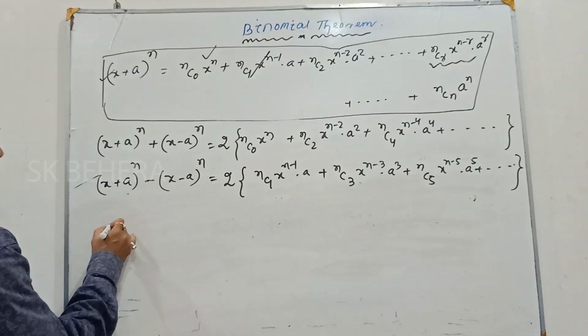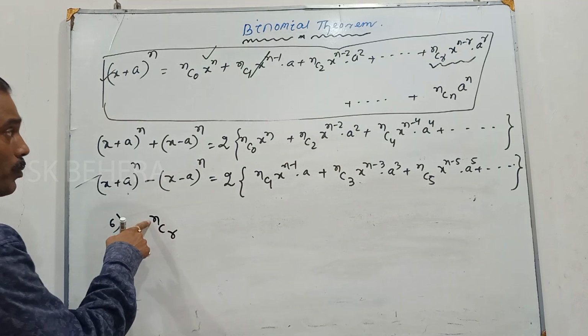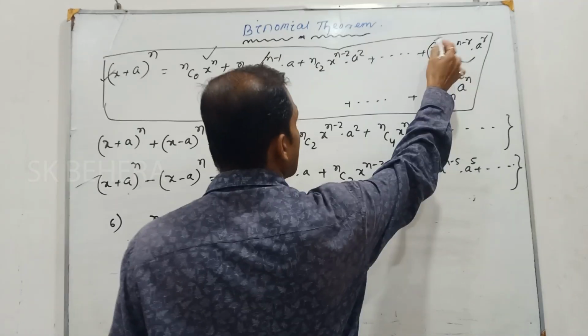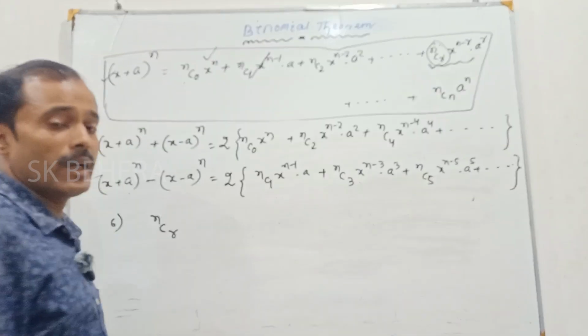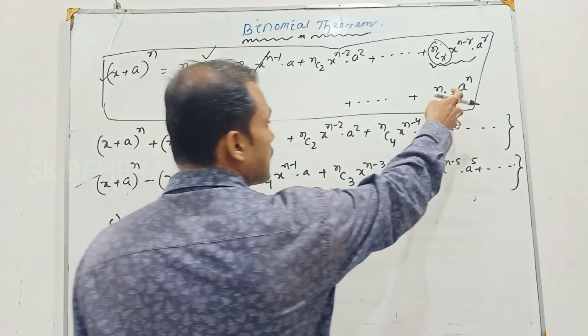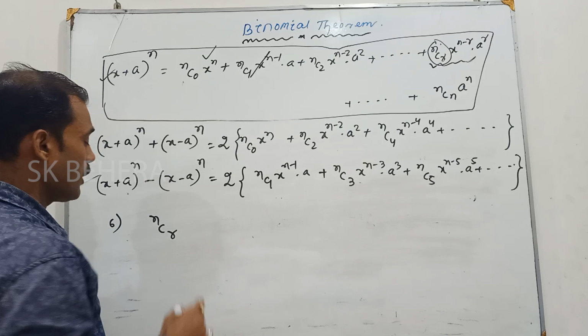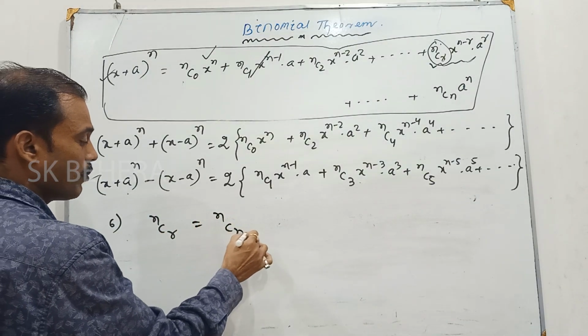That means, nCr is the coefficient in this binomial expression from the beginning, and if we consider from the last, that will be nC(n minus r). nCr is equal to nC(n minus r).